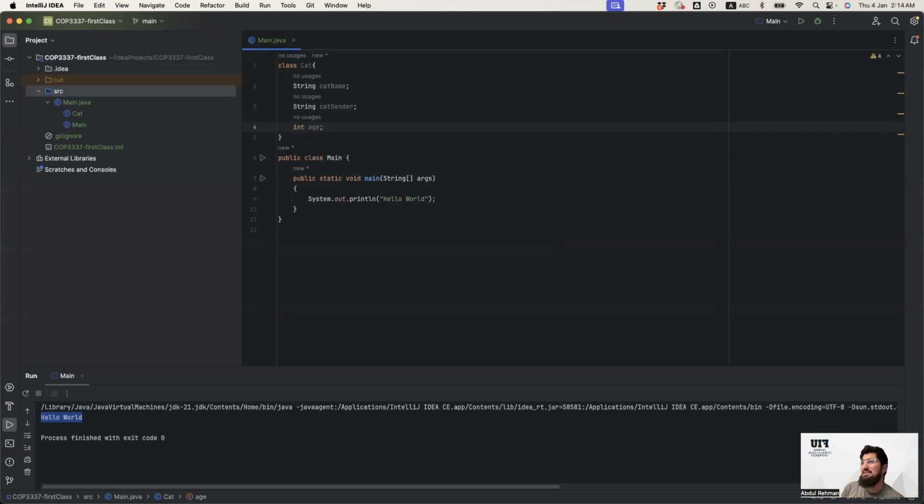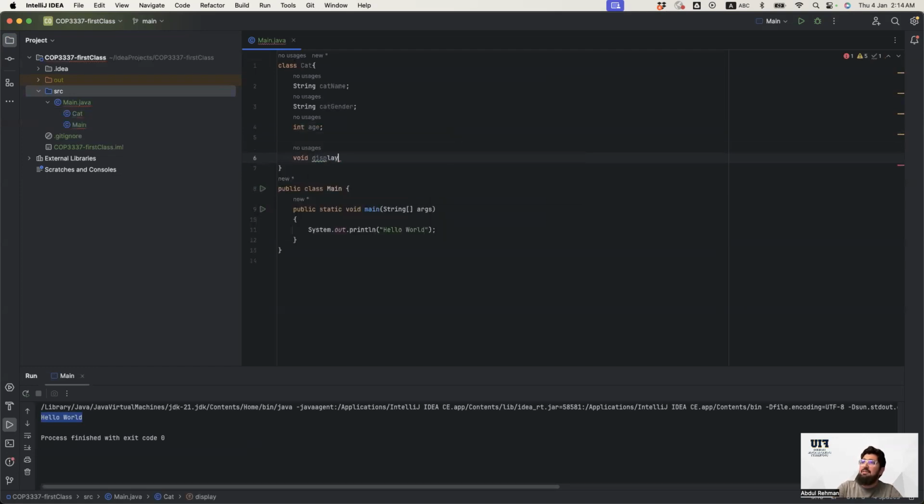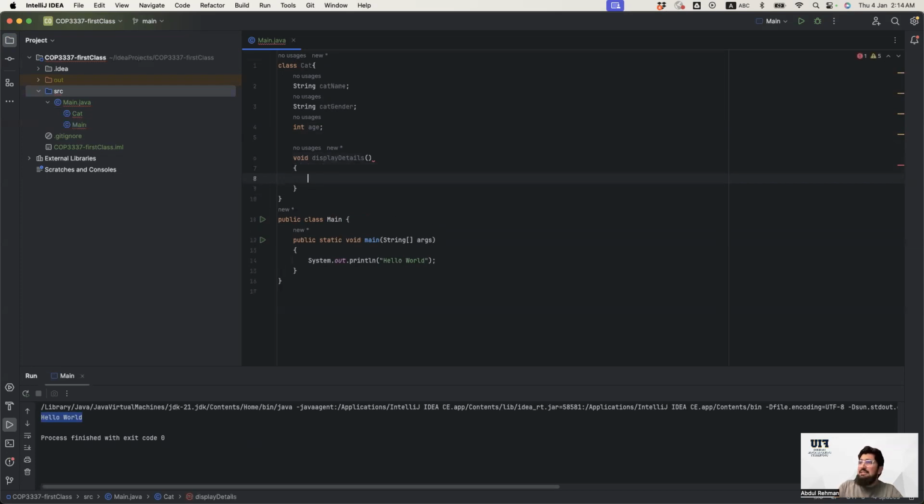So I'm gonna just keep it like that, and I'm gonna see if my class can be used or not. If someone wants to see what the values are, I'm gonna create a method which actually shows me the details. The void means I do not give anything to it and I do not get anything returned out of it.